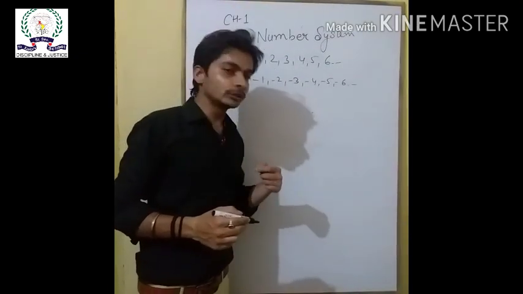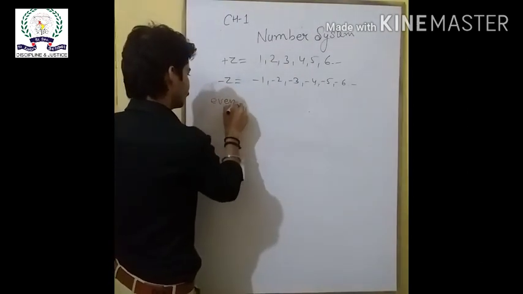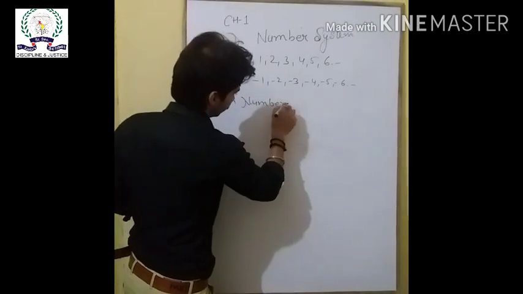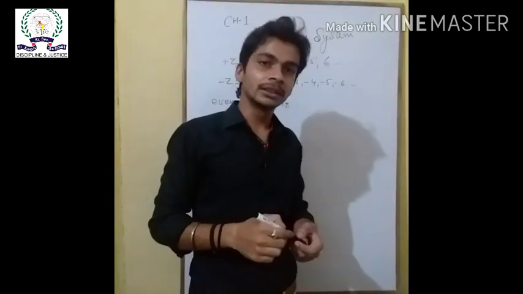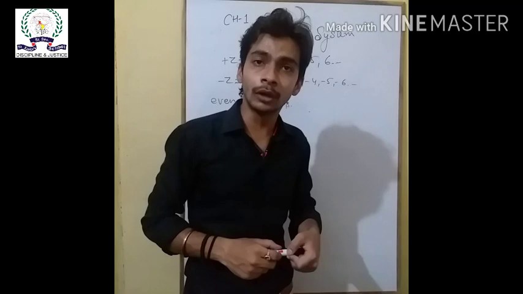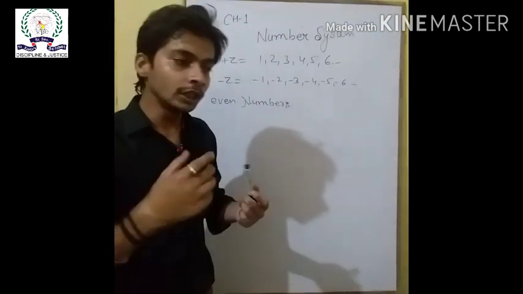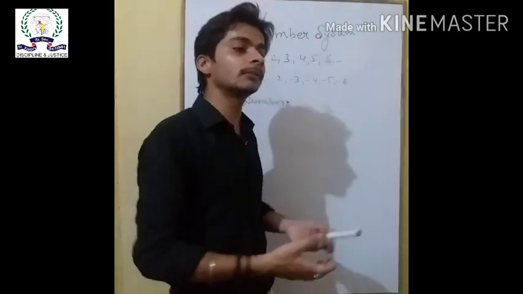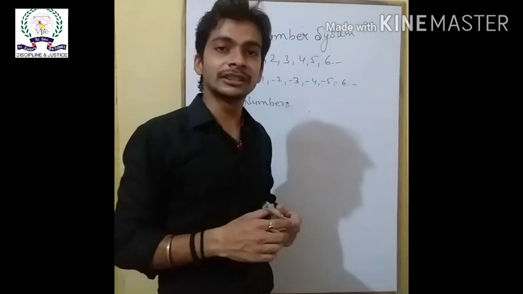Now come to the next topic, which is the even numbers. The definition of even numbers is: the numbers that are multiples of 2 or the numbers divisible by 2 are called even numbers. वो नंबर जो हमारे 2 के मल्टीपल हो, या हम ऐसा कहें कि वो सभी नंबर जो 2 से डिवाइड किए जा सके, वो इवन नंबर्स कहे जाते हैं.